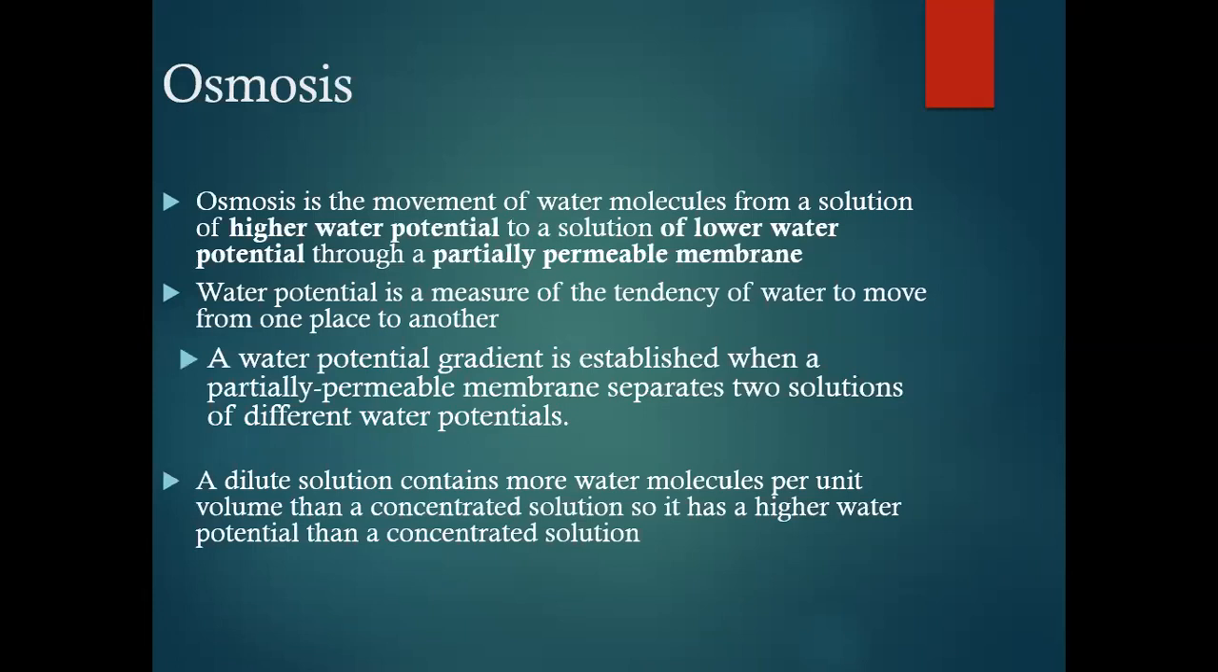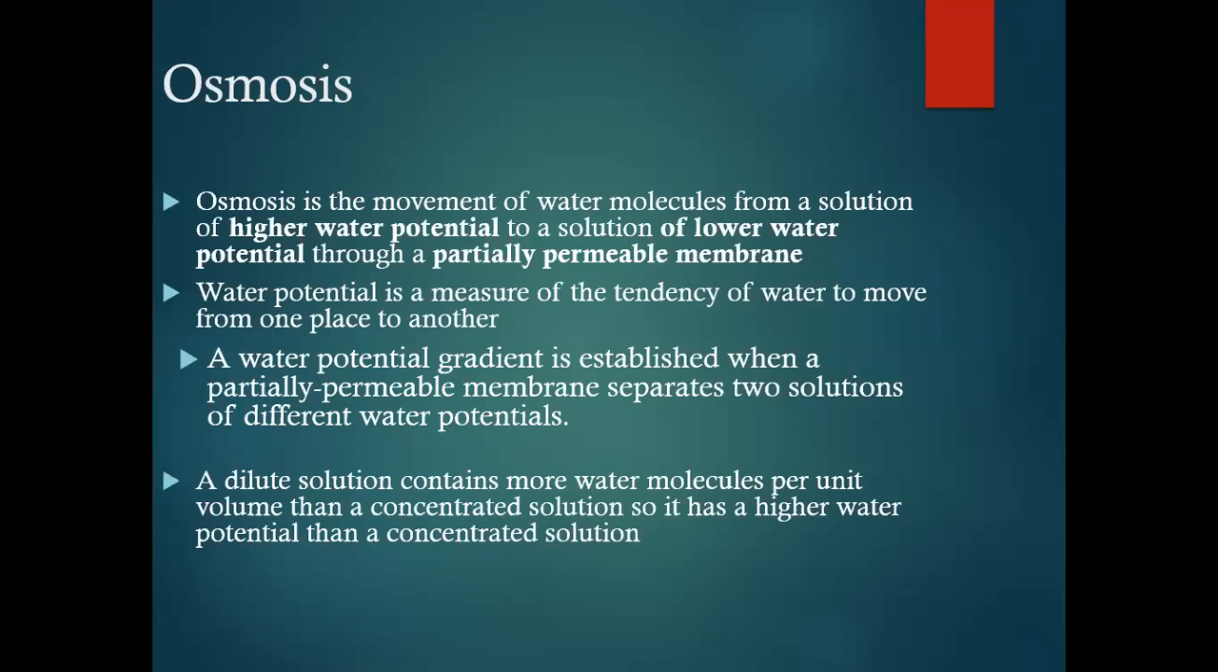Osmosis is the movement of water molecules from a solution of higher water potential to a solution of lower water potential through a partially permeable membrane. Water potential is a measure of the tendency of water to move from one place to another, and a water potential gradient is established when a partially permeable membrane separates two solutions of different water potentials. A dilute solution contains more water molecules per unit volume than a concentrated solution, so it has a higher water potential than a concentrated solution.